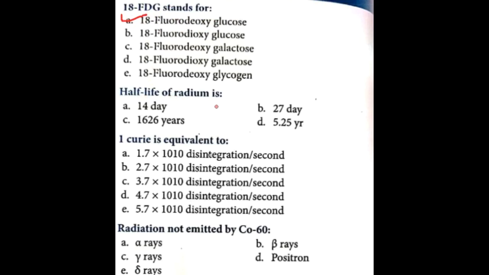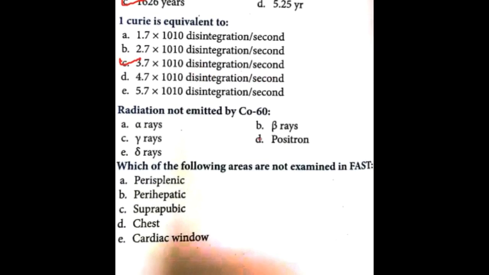Half-life of radium is 1626 years. 1 curie is equal to 3.7 into 10 to the power of 10 disintegrations per second. Next, radiation not emitted by cobalt-60 is, radiation emitted by cobalt-60 are beta rays, gamma rays, delta